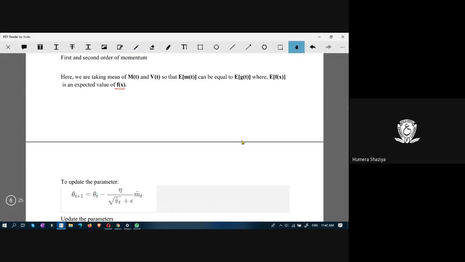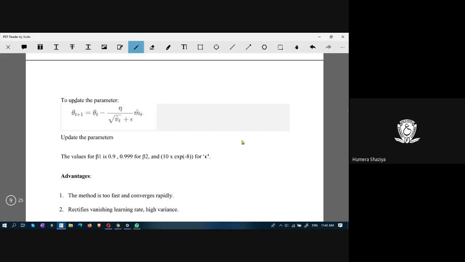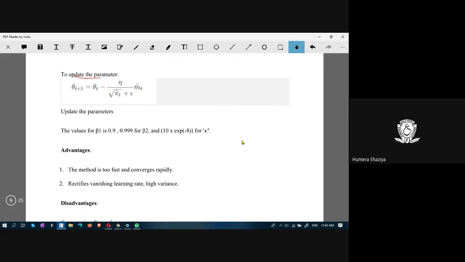In order to make the output value equal or identical to the actual value, this mean and variance is being calculated, and then parameter updation occurs in this manner. Here we use a learning rate eta, and here we have M of t and square root of V of t, and here epsilon for smoothing. This is the equation for parameter updates or weight updates.